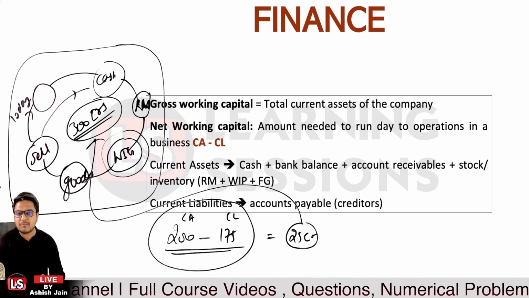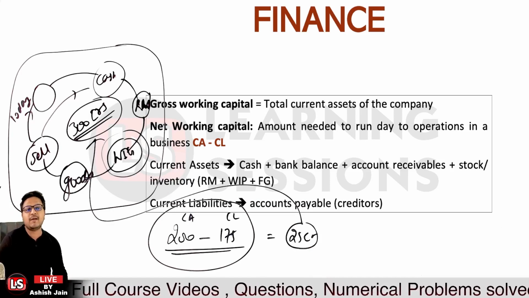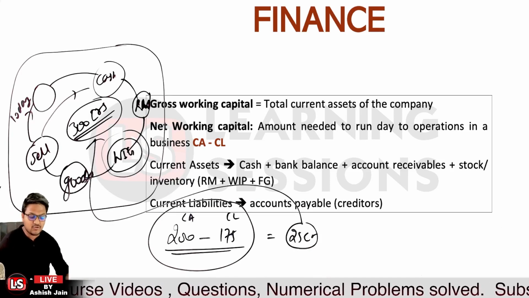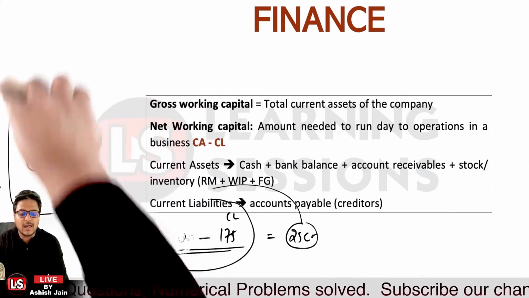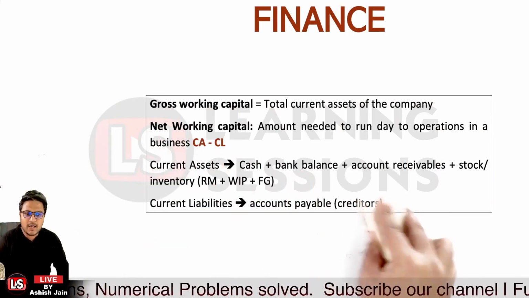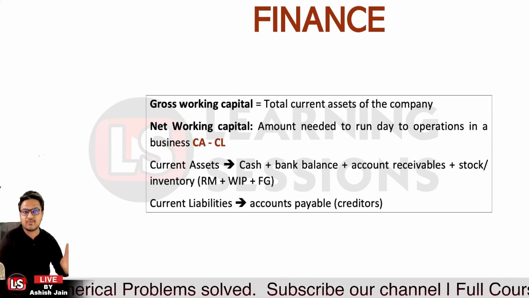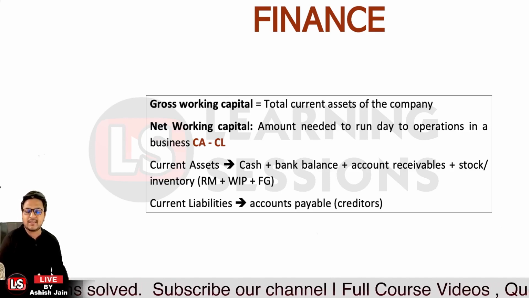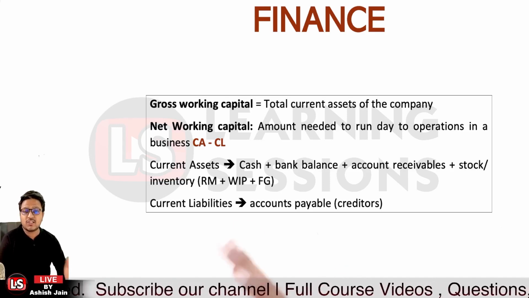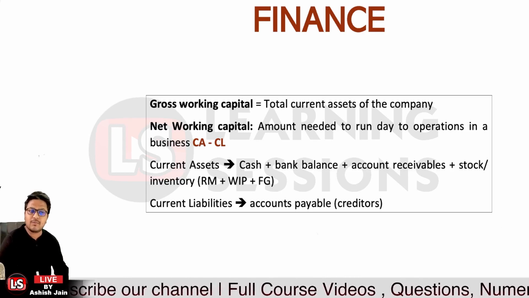And according to this only, the banks will be financing this company. So that's related to the working capital and operating cycle. I hope that you must have understood the important part that we have covered so far, which was related to gross working capital and net working capital. Then it is related to current assets, the assets which do change their form from one form to another during the tenure of 12 months.